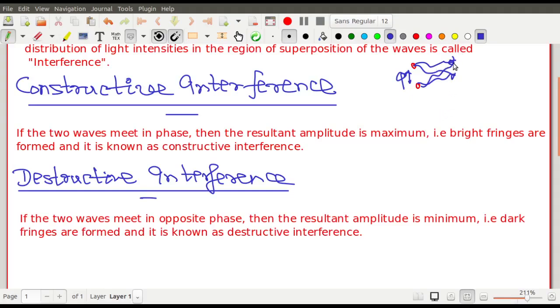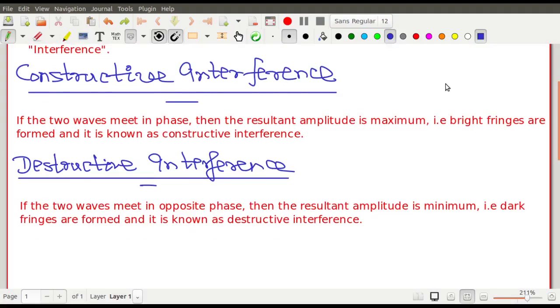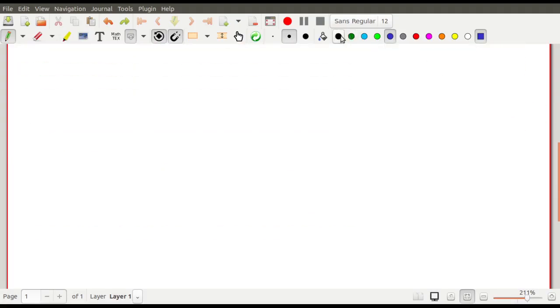So if they meet on same phase, then you will see that the intensity is higher on those points, and if they meet on opposite phase, then you will see that the intensity is lesser at those points. Those are the dark points. So that is why you get the bright points and the dark points, and you get the constructive and the destructive interfering points. So that is all about this discussion, and let us now go into the formal theory of interference.